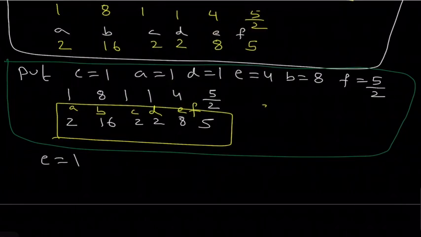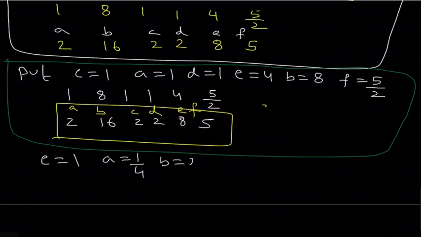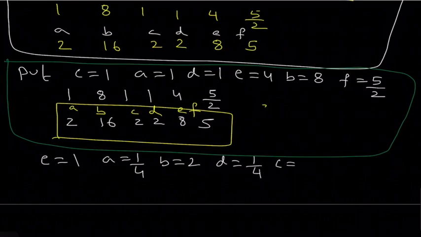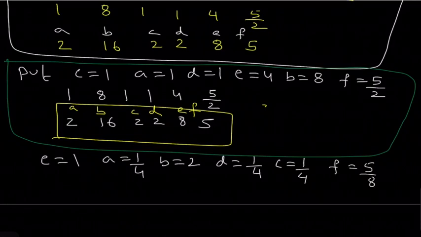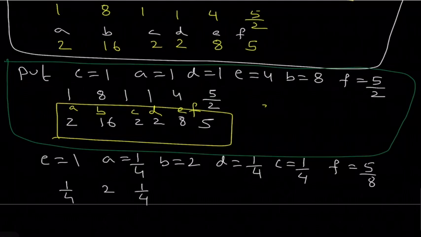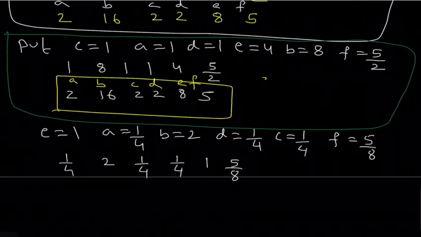Consider E is equal to 1, then A becomes 1 by 4, B becomes 2, D is 1 by 4, C also 1 by 4, F is equal to 5 by 8. That means A value 1 by 4, B value 2, C value 1 by 4, D value 1 by 4, E value 1, F value 5 by 8. Again you multiply with 8.